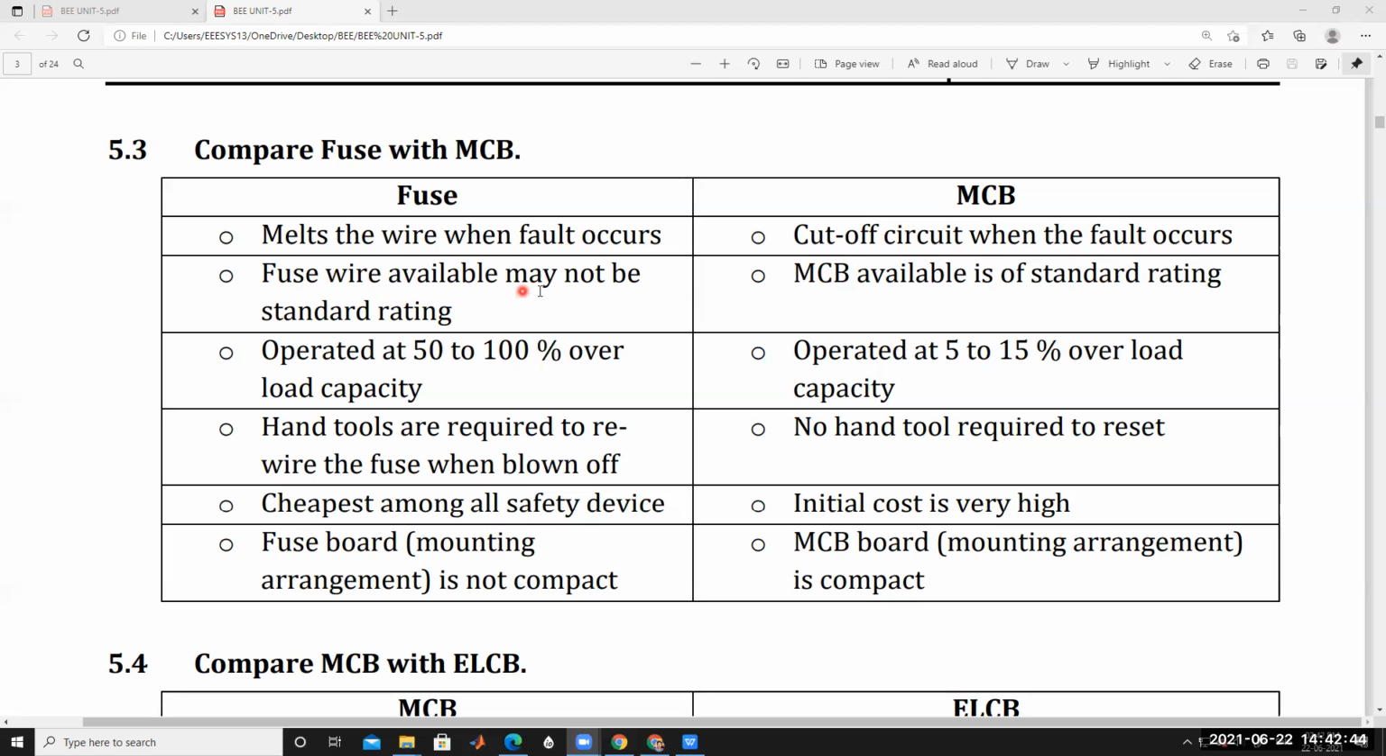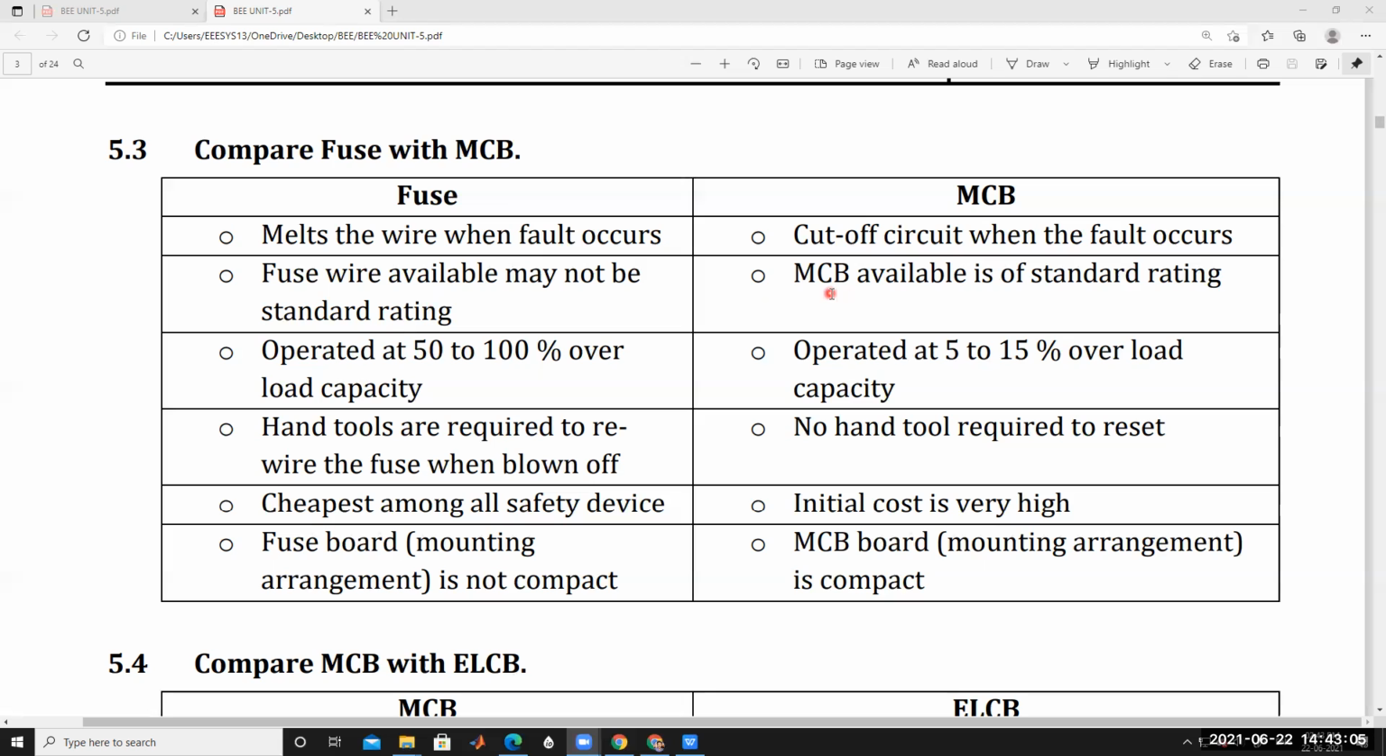Available fuse wire may not have a standard rating. There is no standard rating for these fuse wires. Thus, MCBs are available in standard ratings.